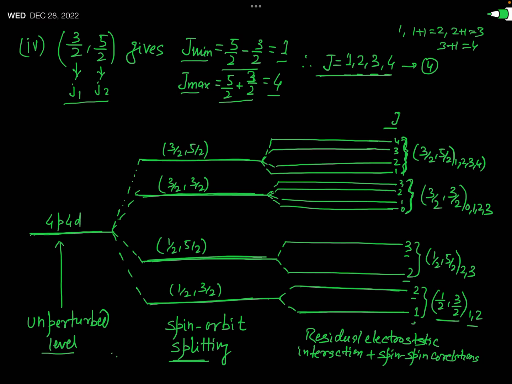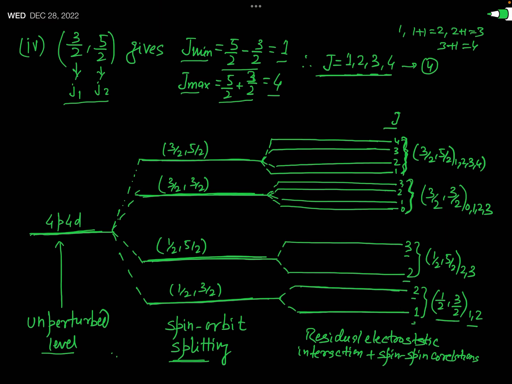J. So what you are seeing here, actually you can see that an unperturbed energy level 4p 4d has been split into as a whole 12 energy levels. Let us count this. 2 plus 2 plus 4 plus 4, this will be 12.